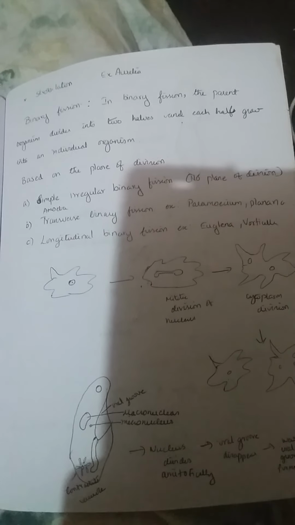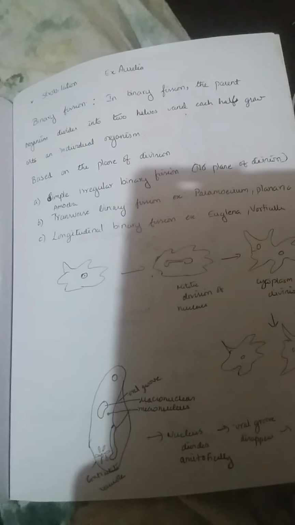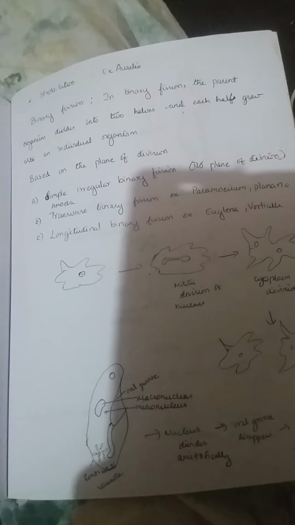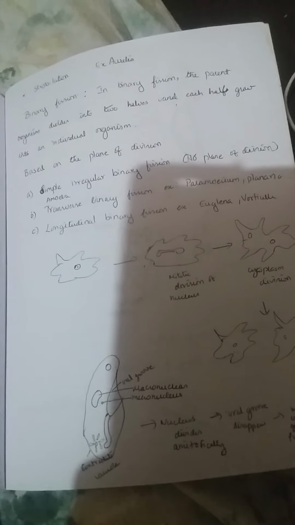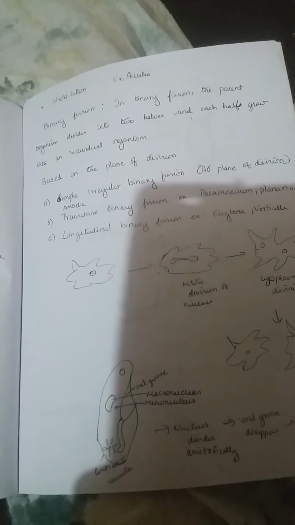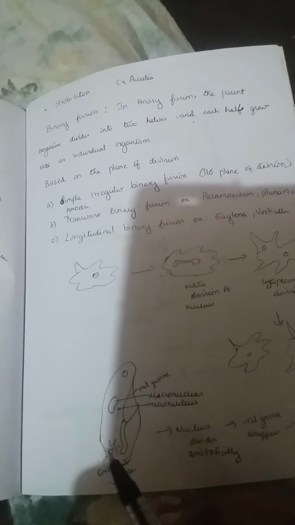So under binary fission, we'll see the definition. Whenever the parent body divides into two equal halves and each half grows into an individual organism, then it can be called binary fission. And based on the plane of division, binary fission is of different types. The first one is simple binary fission. An example includes amoeba, and in the simple irregular binary fission there is no fixed plane of division.